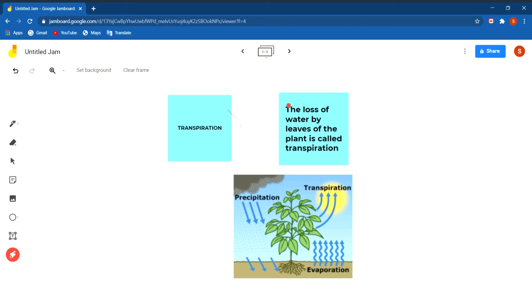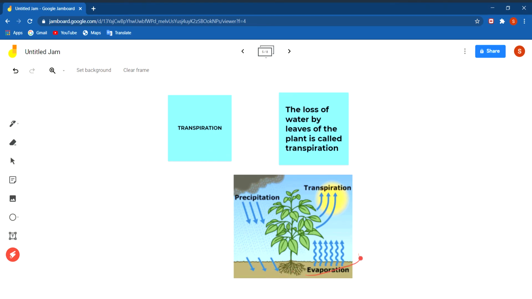Next we will discuss transpiration. What is transpiration? The loss of water by leaves of the plant is called transpiration. We have discussed that leaves have small holes in them that are called stomata. From these stomata, water evaporates from the plant, and this loss of water from the leaves is called transpiration. So there are two processes by which water goes into the atmosphere. First is transpiration and second is evaporation.